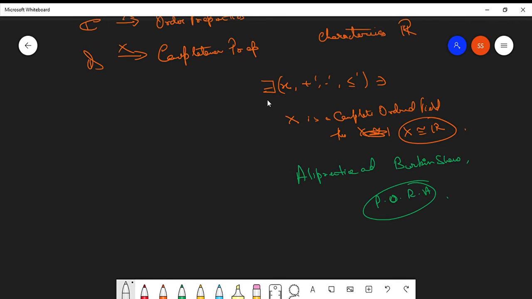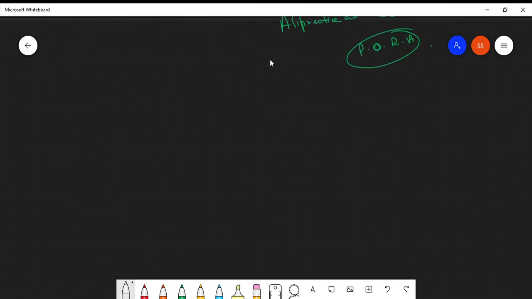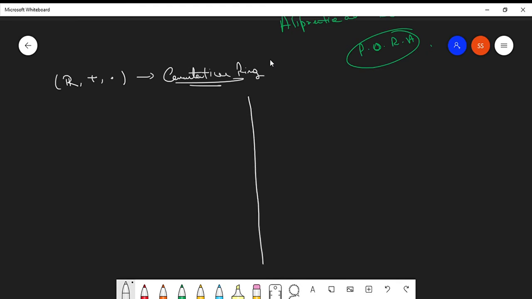The algebraic system consisting of the additive binary operation and the multiplicative binary operation forms a commutative ring. Let's check the properties, under addition and under multiplication.